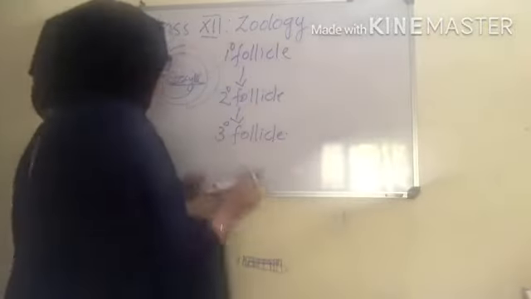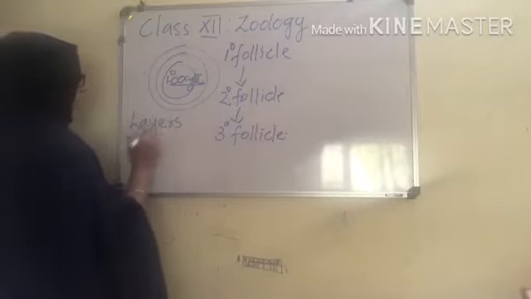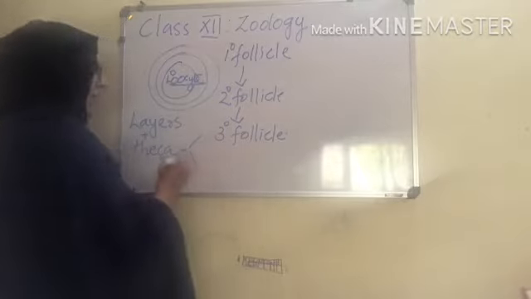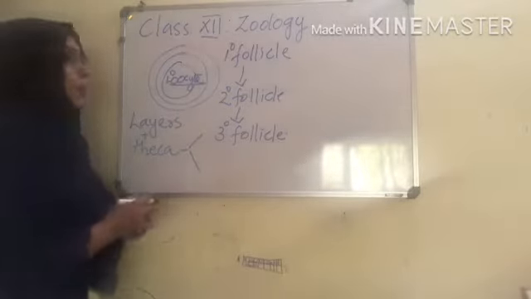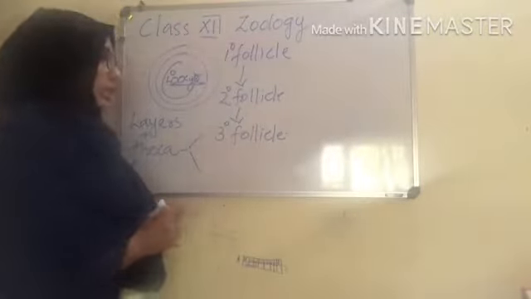They are surrounded by layers along with theca. Theca is also a form of layer which consists of an inner layer and an outer layer. So the primary follicle would convert into a secondary follicle. Soon after, it will transform into a tertiary follicle.